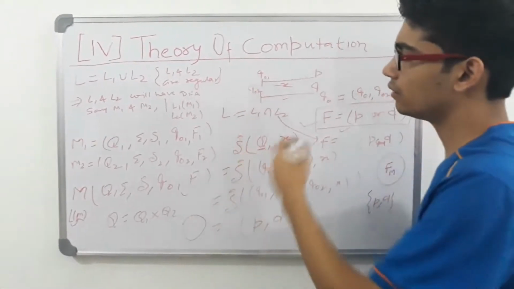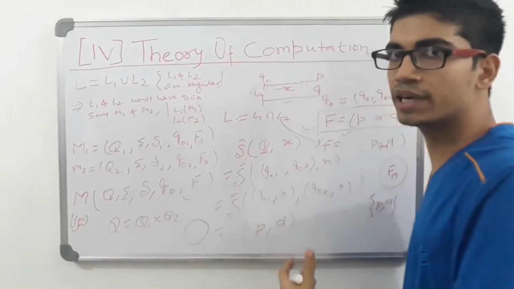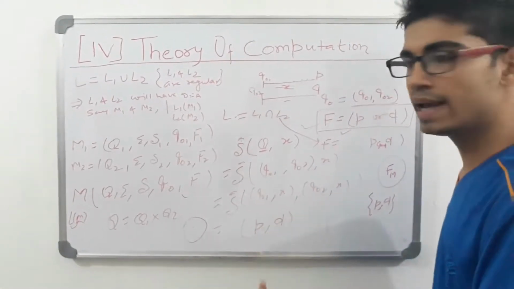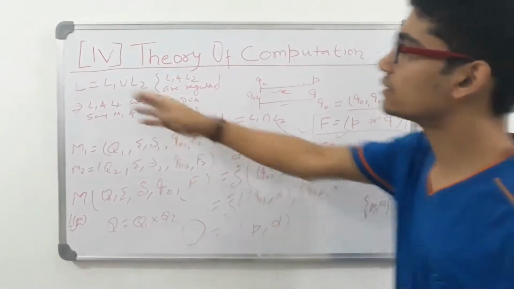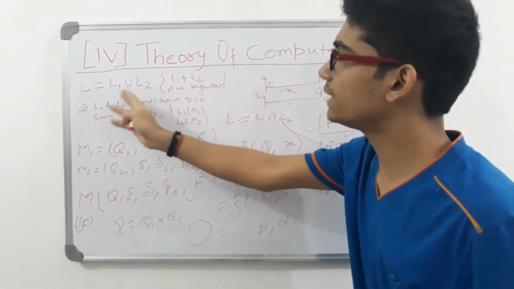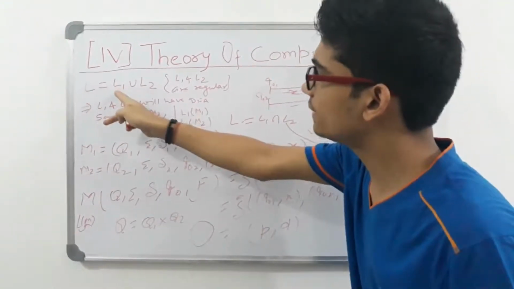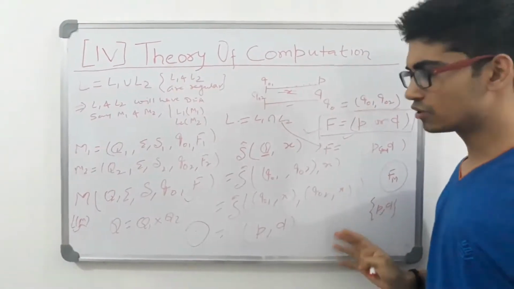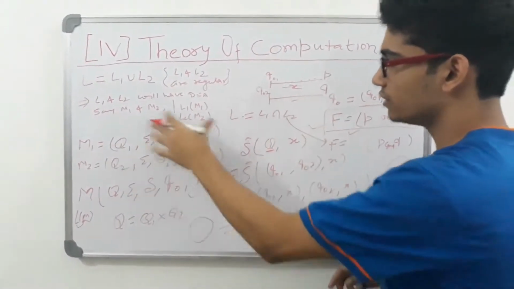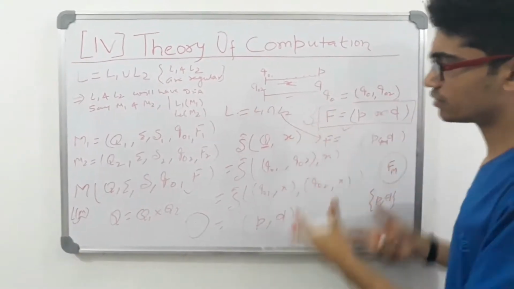In the complement of L, what we did, we just tried to draw a DFA. We tried to show that yes, we can have a DFA, and thus we concluded that complement of L is regular. And in this case also we were trying to show that yes, we can draw a DFA for this L if there exist DFAs for L1 and L2, and similar is the case with this. Okay, so you can prove it formally. You can write down the statements, apply these conditions and prove this formally.